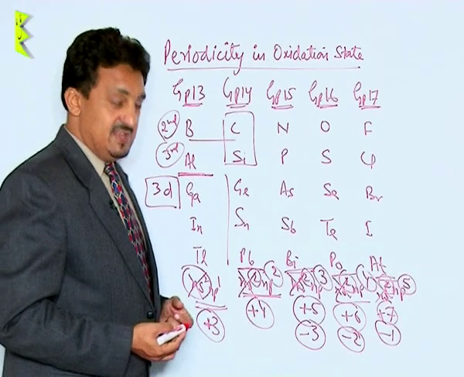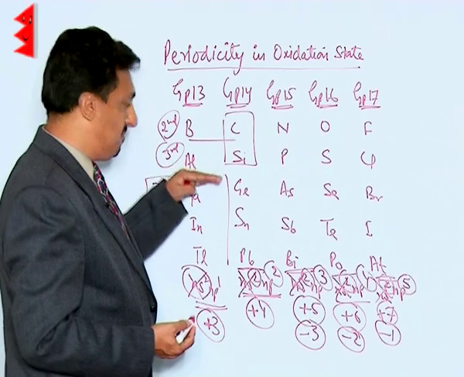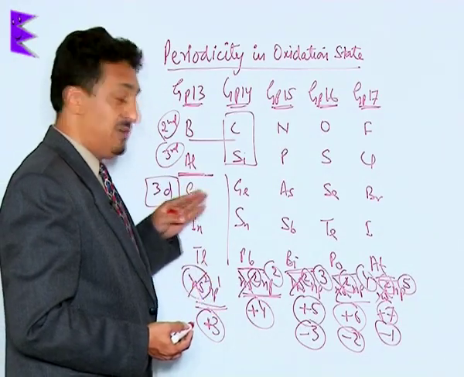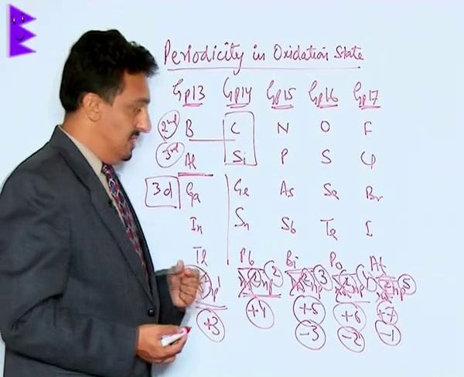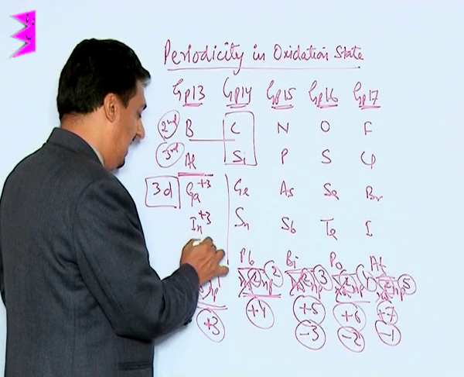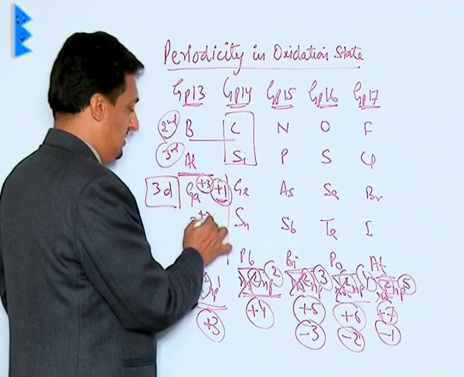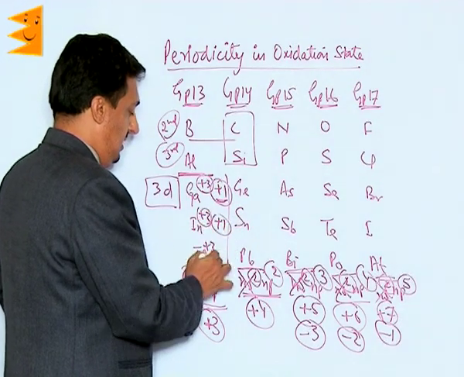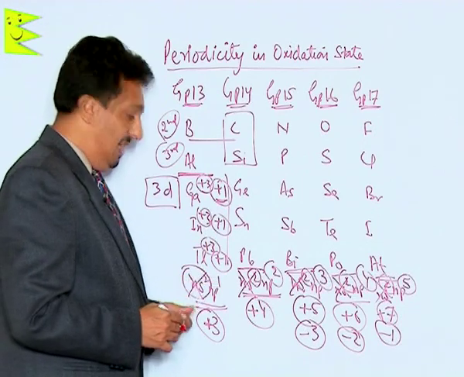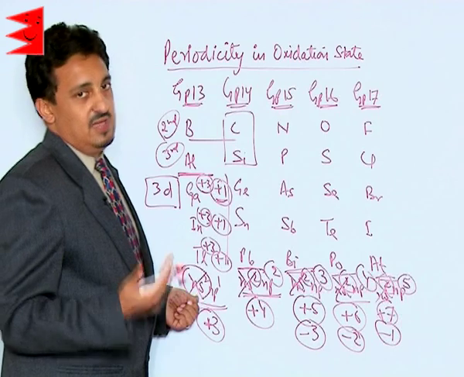So in the elements coming from the 4th period onwards, the elements of the p block, their oxidation state differs by a number 2. That means gallium, indium and thallium, other than the +3, also show +1, +1 and +1. The difference of 2. Why? Because these ns2 electrons stop participating in the reaction. That's called inert pair effect.